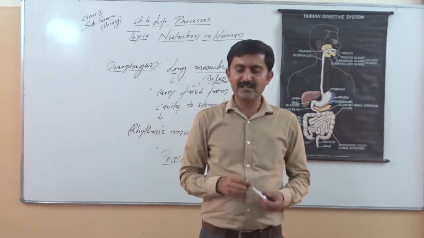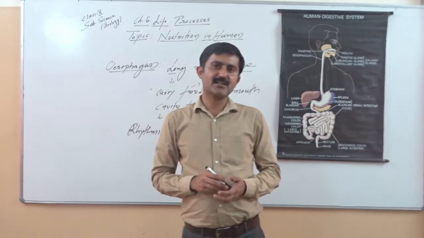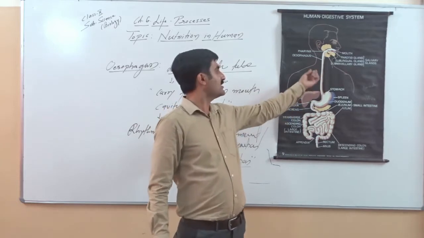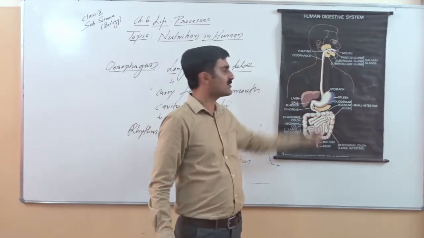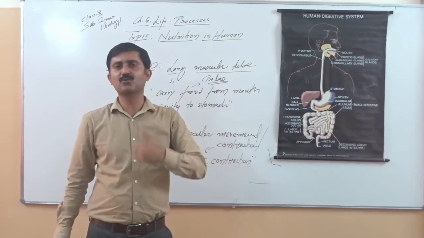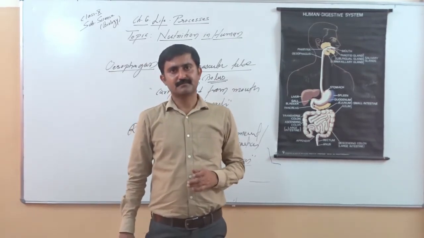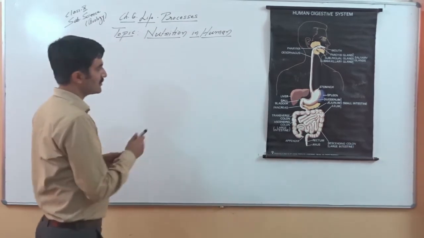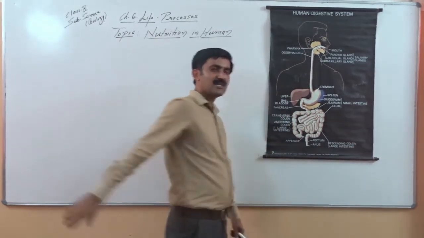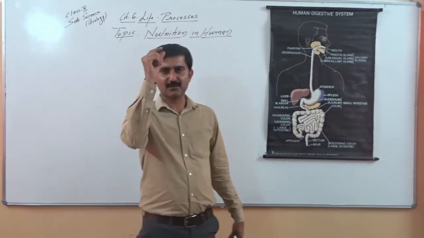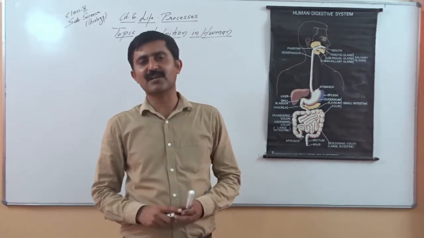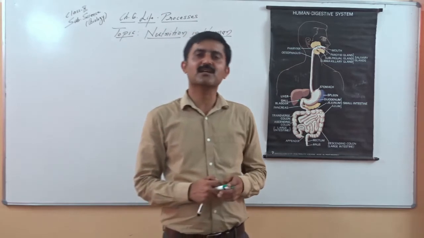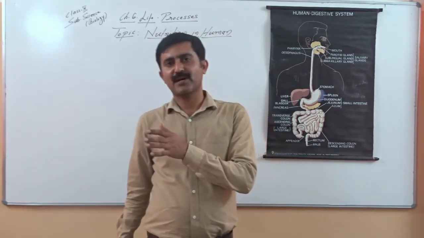In the complete tract this movement can be seen, but this peristaltic movement is most visible in the esophagus, and this rhythmic contraction helps in movement of the bolus down to our stomach. Okay, so the next part after the esophagus. In the esophagus there is rhythmic movement that helps the food move downward, and this rhythmic contraction in the alimentary canal, particularly in the esophagus, is known as peristalsis or peristaltic movement.